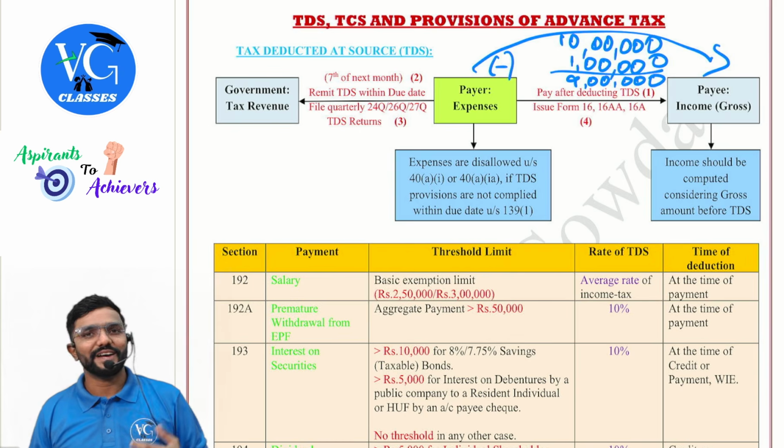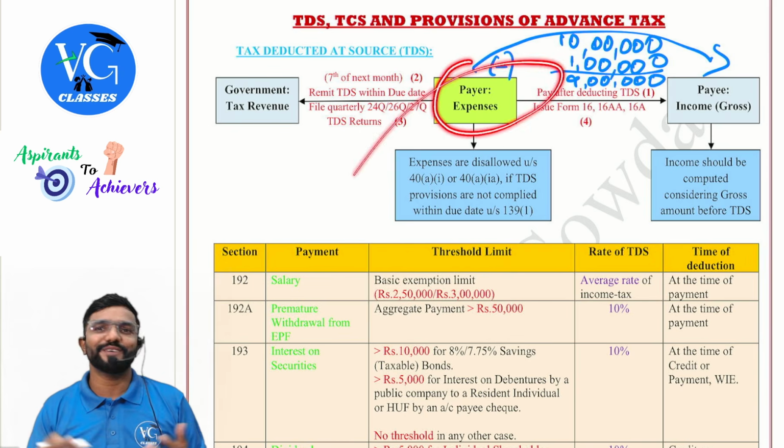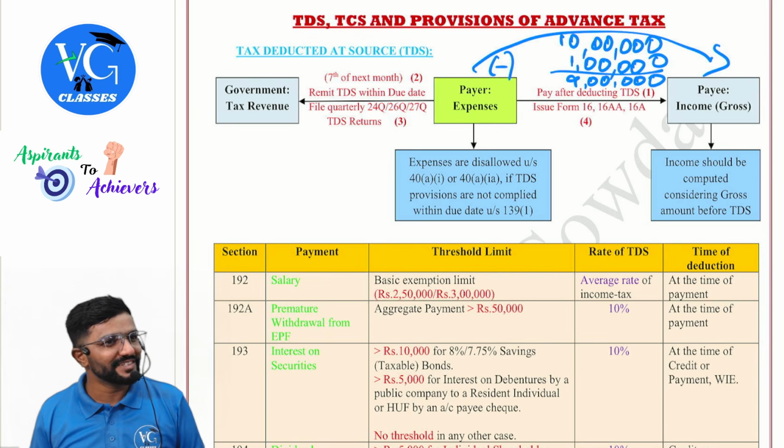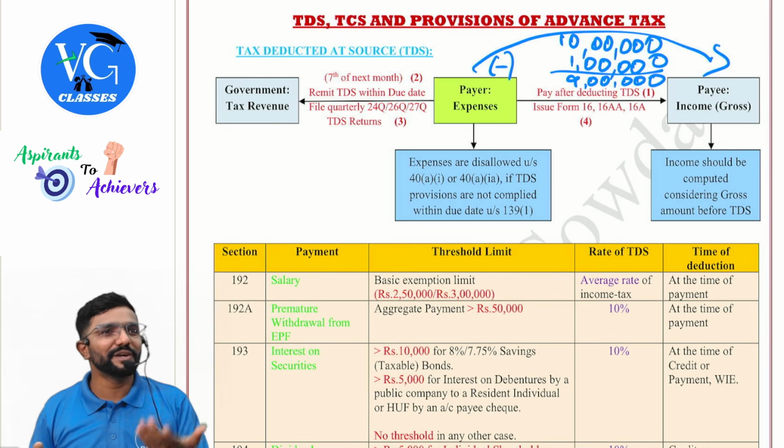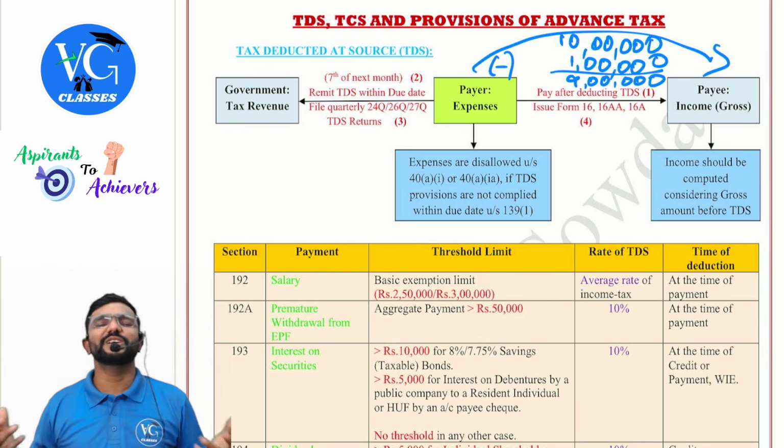Me. Yes, sir. Now, as a payer, definitely I will be having my own business. Sir, I have my own business. Now, you are asking me to follow so many things. How will I do, sir?